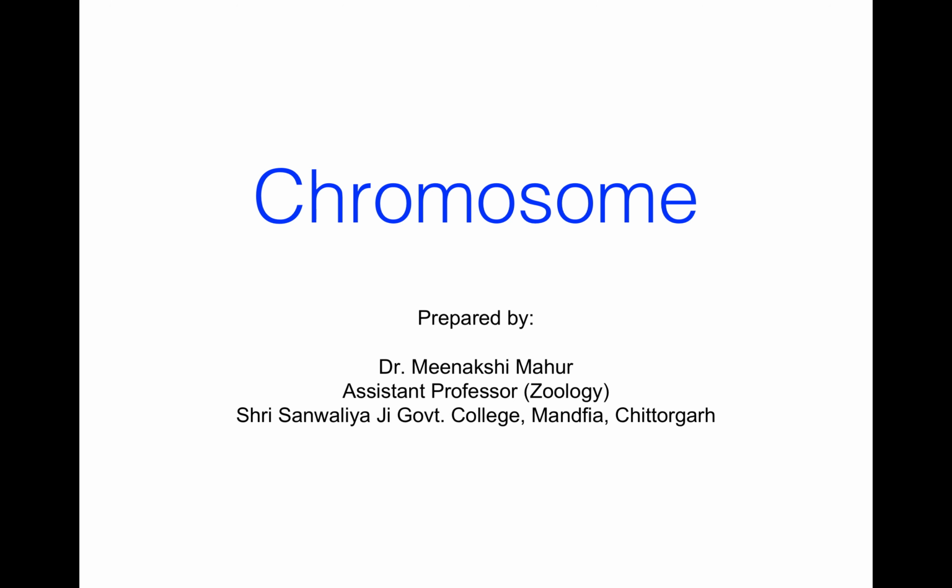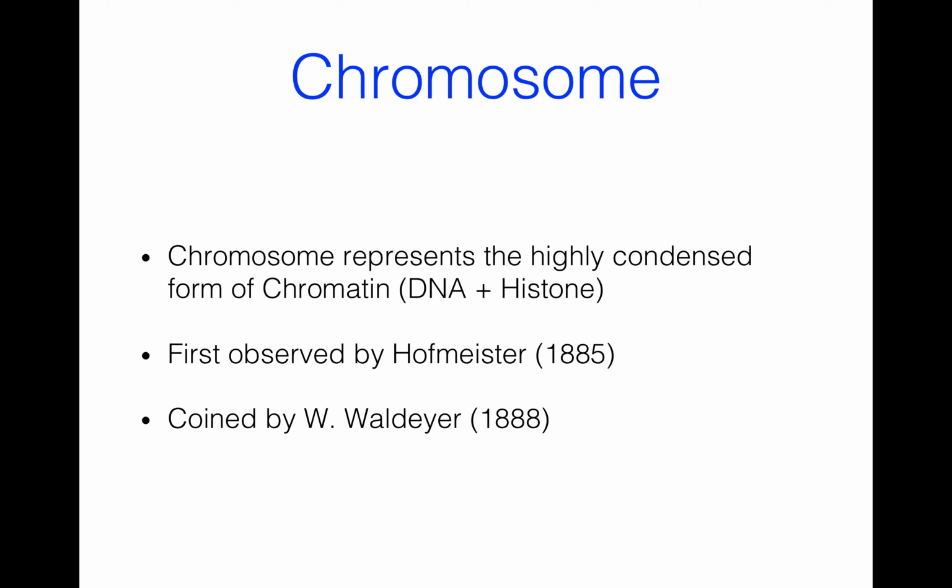Today, my topic is chromosome. So, first of all, what is chromosome? At the time of division, the chromatin material gets condensed to form chromosome. Chromosomes represent the highly condensed form of the chromatin, that is DNA plus histones.